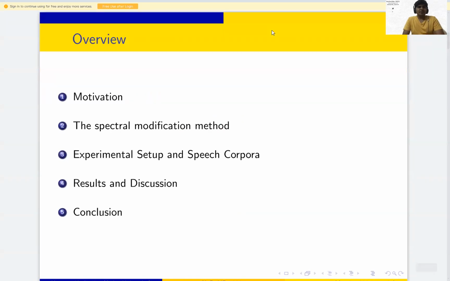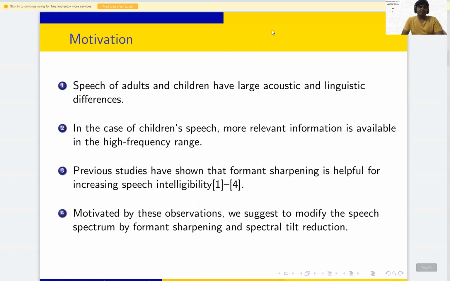Overview of the paper. First, I'll discuss the motivation of the paper. Then I'll discuss the proposed method, that is the spectral modification method, and then the experimental setup and speech corpora. Then I'll discuss the results and discussion, and finally I will conclude the paper.